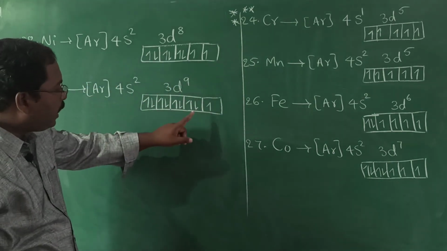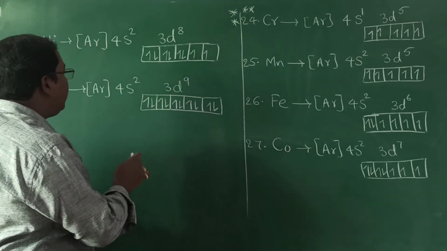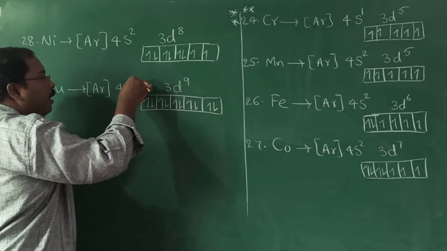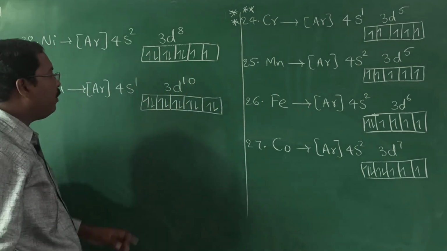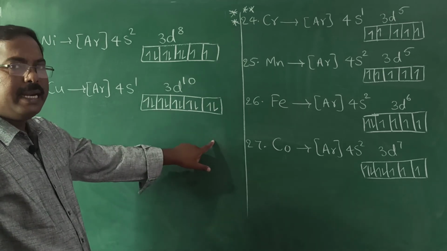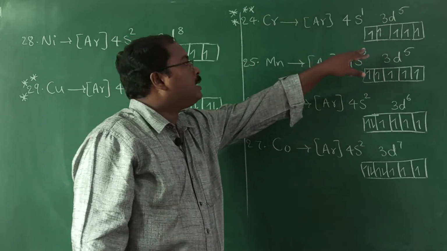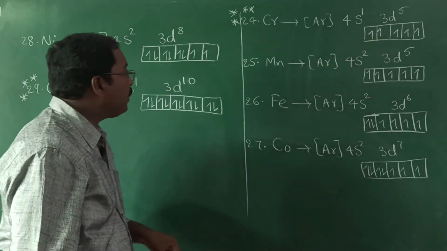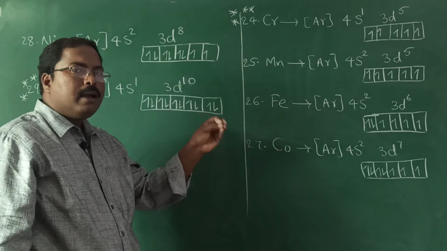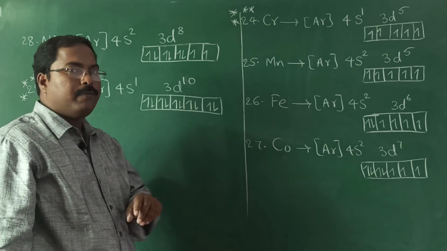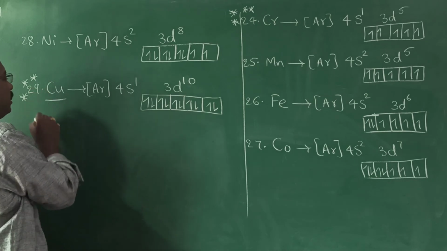Okay. So if it gets one more electron, then it will become completely filled. So that is why the one electron from the s orbital jumps into d orbital. Now it will become 4s1 3d10. Okay. In the case of chromium, we observed the exception because of getting half filled configuration. The same way the exception in copper is due to getting completely filled electronic configuration. Okay. So focus on these two. While you are copying also, you highlight this.